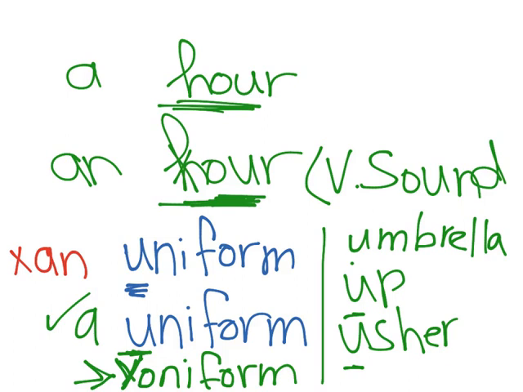So the word uniform is not pronounced uniform, it's uniform. So that's why it takes a, the article for consonant sounds or consonant letters, because uniform starts with a consonant sound. I know it's a vowel letter, but the sound of this vowel letter is consonant. Alright, I hope this part is clear.